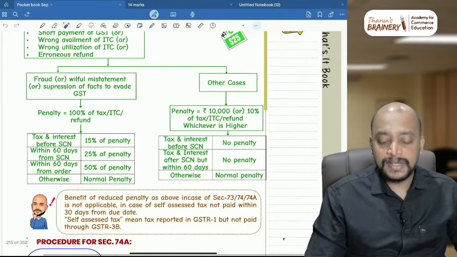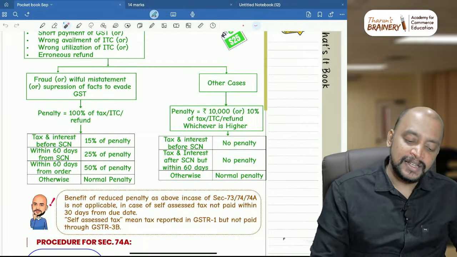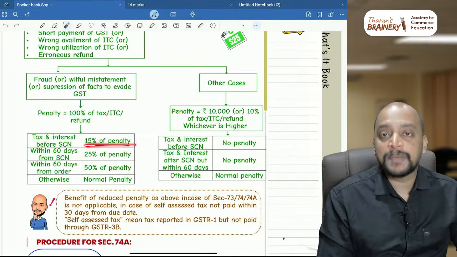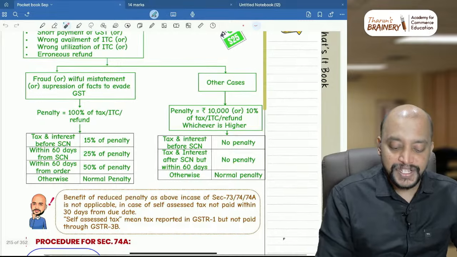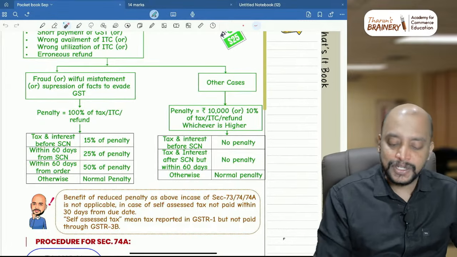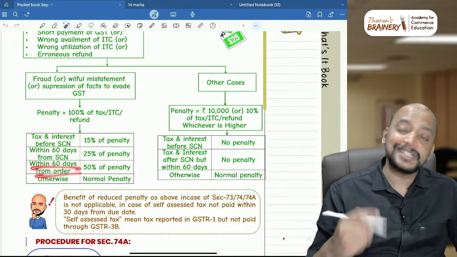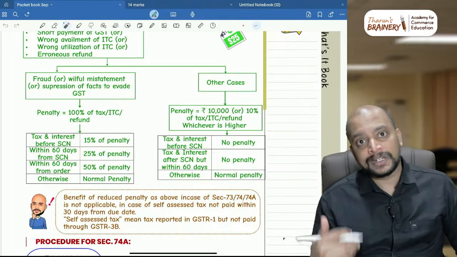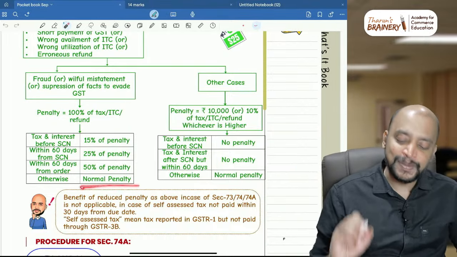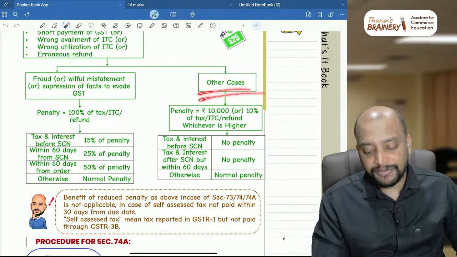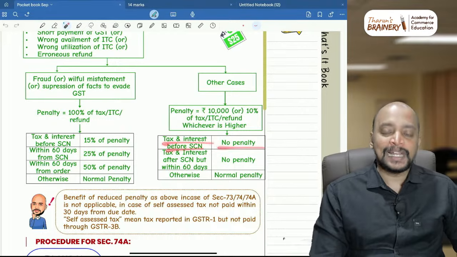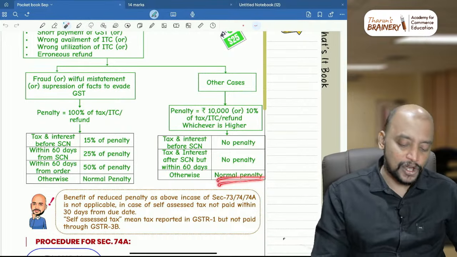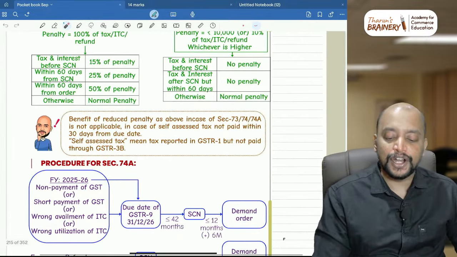And here we have certain discount. What is that? If it is a fraud case, if you pay tax and interest before show cause notice, then you need to pay just 15% of the penalty. If you pay after show cause notice within 60 days, not 30 days, within 60 days, then 25% of the penalty you need to pay. If you pay within 60 days from the date of the order, then 50% of the penalty you need to pay, and beyond 60 days from the adjudication order date, if you pay, then you need to pay the normal penalty. Whereas in case of other than fraud, if you pay before notice, there is no penalty. If you pay after notice within 60 days, then it will also be no penalty, otherwise you need to pay the normal penalty. And in both the cases, benefit of reduced penalty is not applicable.